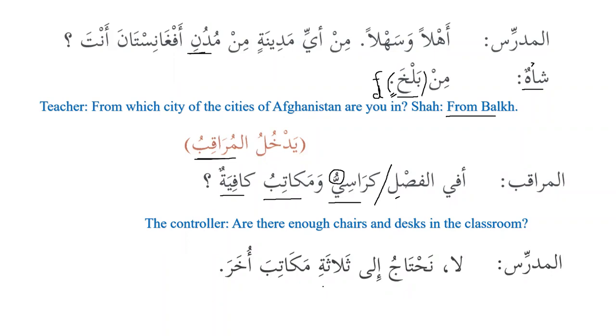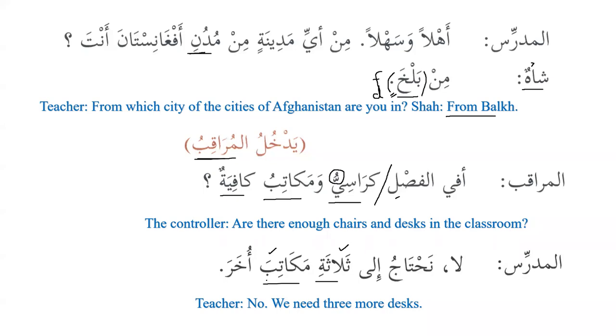Al-madarisu: la, no. Nahtaju ila thalathati makatiba ukhara. We need three more desks. So now we can see that the numbers from 3 to 10 are used as opposite in gender. So maktab is masculine. That's why the number that has been used is feminine. And also the numbers from 3 to 10 are used as mudaf and mudaf ilayh. And the ma'dud is always plural.